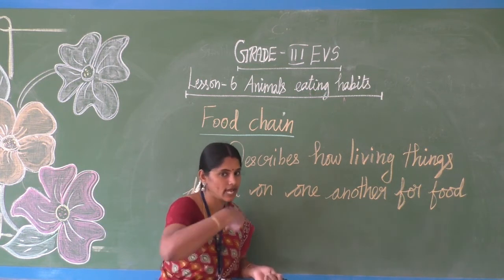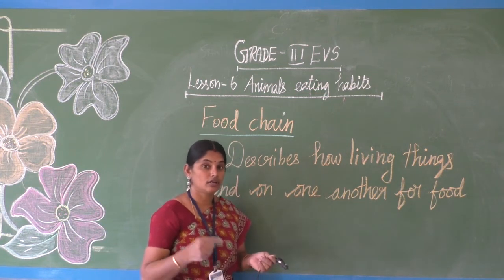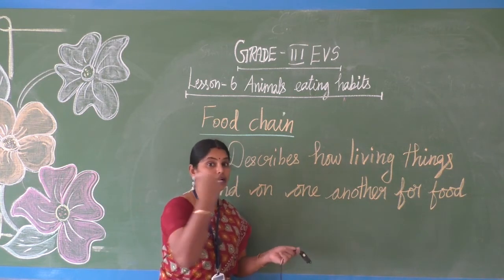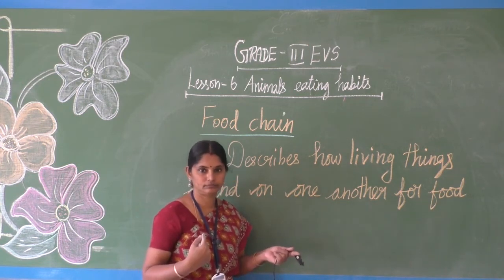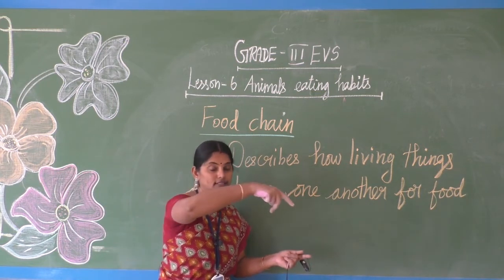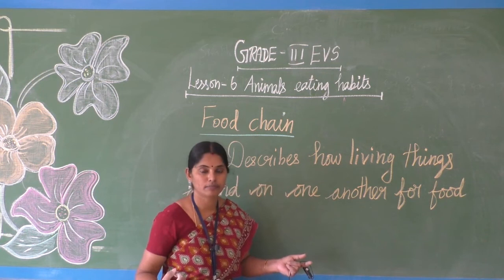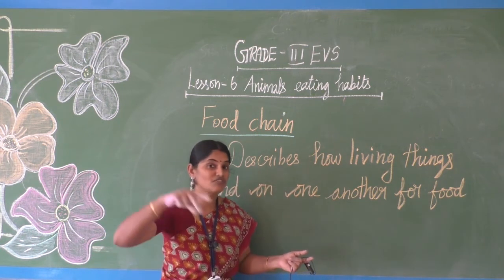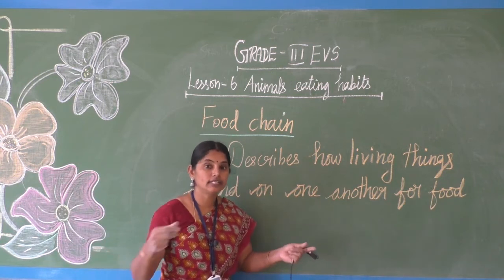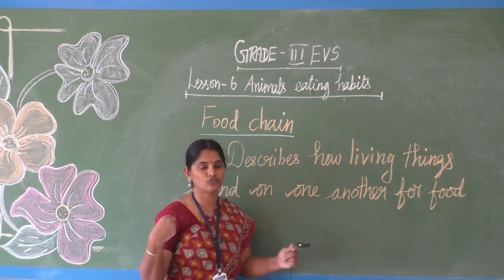Okay, if you notice, the frog eats the grasshopper. If you notice, our snake eats our frog. If you see vulture, hawk and all, it takes snake as its food.